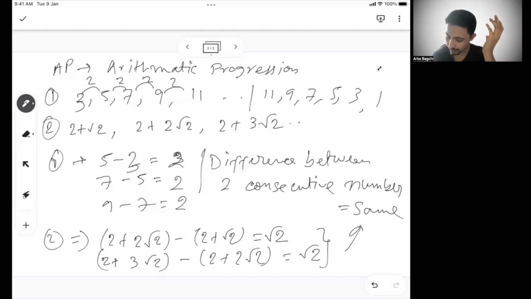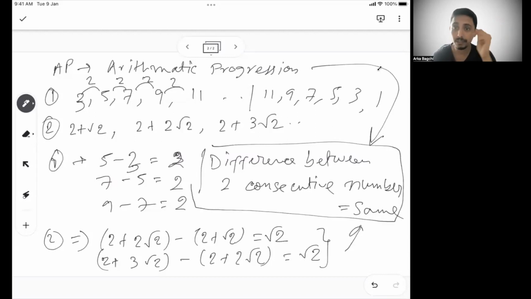But the core fundamental of a series is an arithmetic progression is only possible when the difference between two consecutive numbers remains the same, right? Now, if I take any random example, let's say 1, 4, 10, 13, obviously the differences between two consecutive numbers are not the same across the series. So we can't say that series is an arithmetic progression or any progression as per matter.